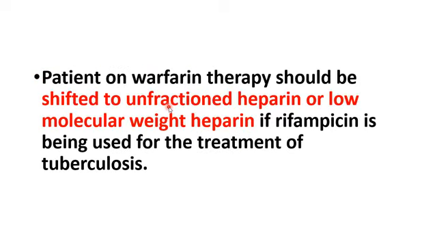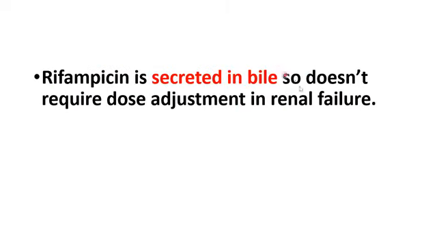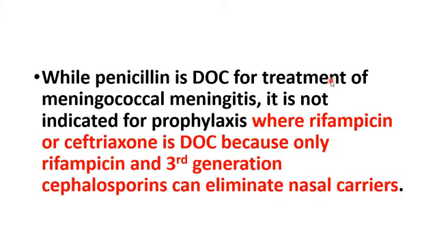It also metabolizes warfarin. So if patients are receiving anticoagulants, they should shift to unfractionated heparin or low molecular weight heparin if rifampicin is being used for the treatment of tuberculosis. Rifampicin is secreted in the bile, so it does not require any dose adjustment in renal failure. We know that the drug of choice for meningococcal meningitis nowadays is ceftriaxone. Penicillin can also be used, but the drug of choice is ceftriaxone.